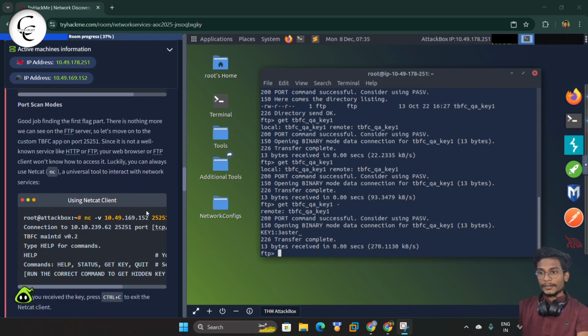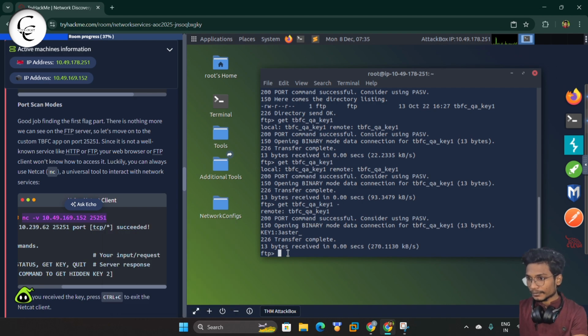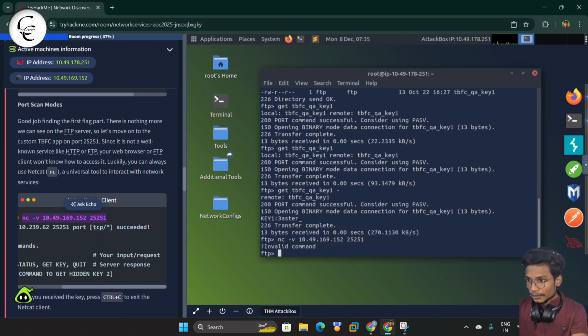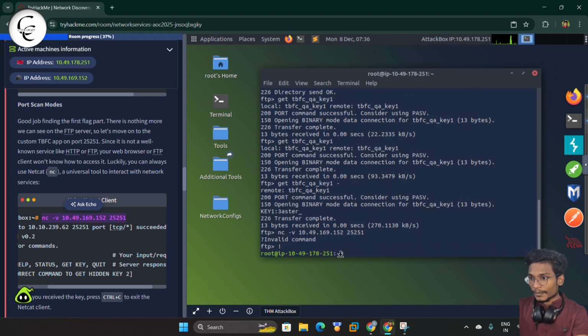Guys, now we can use another tool that is netcat, and we can do an advanced port scan. So let's copy the command from here and simply paste here and give enter. So sorry guys, now we have to come back from the FTP server. So I will give an exclamation here and I will give an enter. So now we are out of the FTP, and let's log in through the netcat. So I'll paste that command.